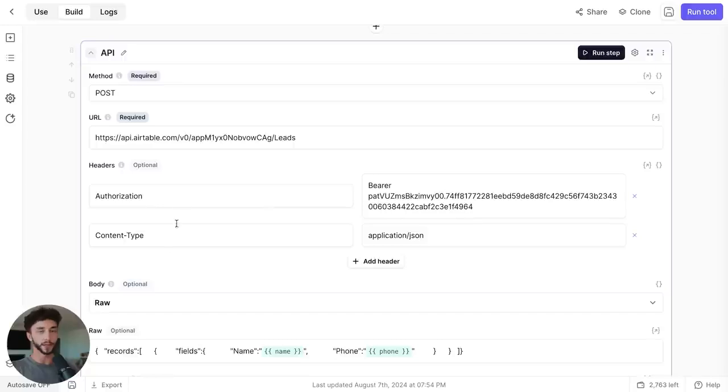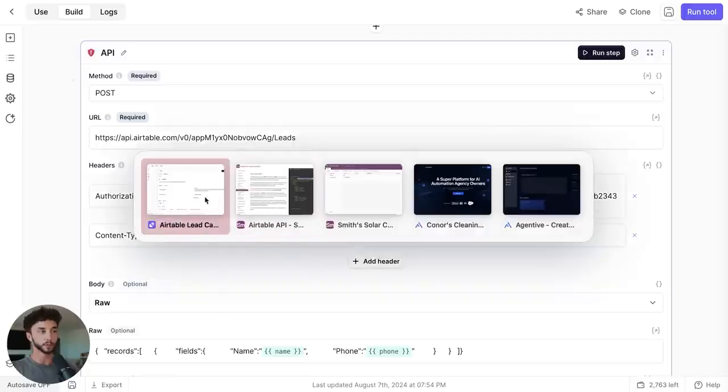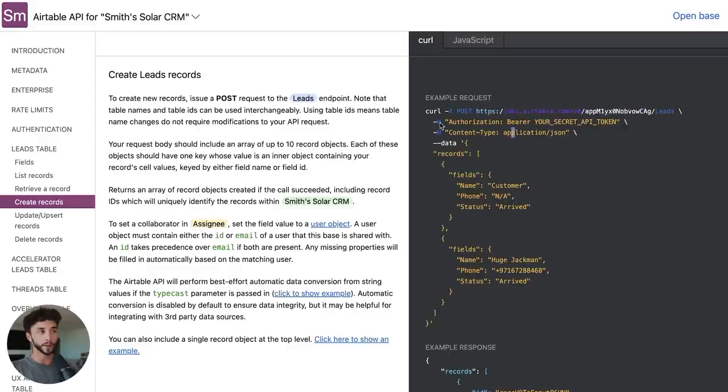And then we need to add in two headers. So we have authorization and content type. Now, remembering what we learned before, you can see we have H, and this H tag means that there's a header. And so the header is authorization, and then the value is going to be bearer and then our token.